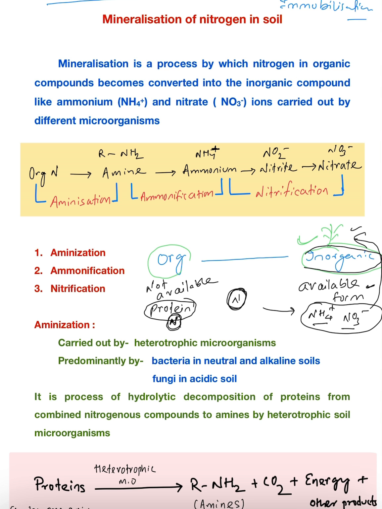So the process of conversion of the organic form of nitrogen to inorganic, or the non-available form of nitrogen to the available form of nitrogen, is called mineralization. The reverse process is called immobilization. There are some microorganisms which uptake the elemental or ionic form of nutrients into their body, and then it is called immobilization.